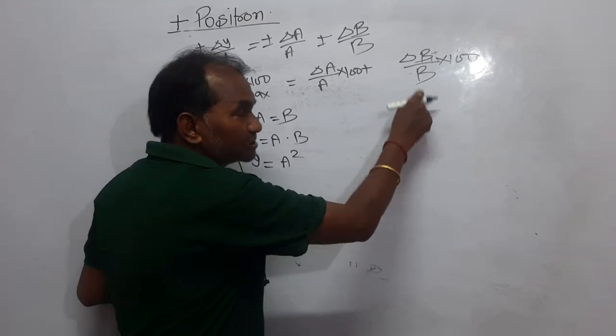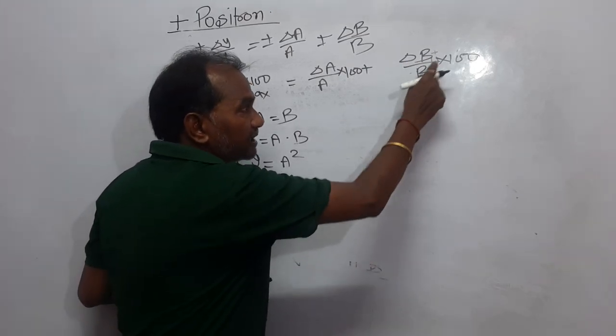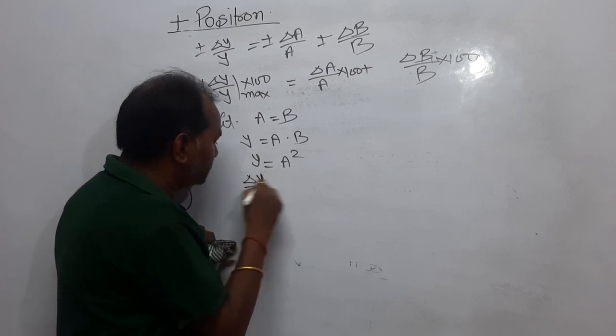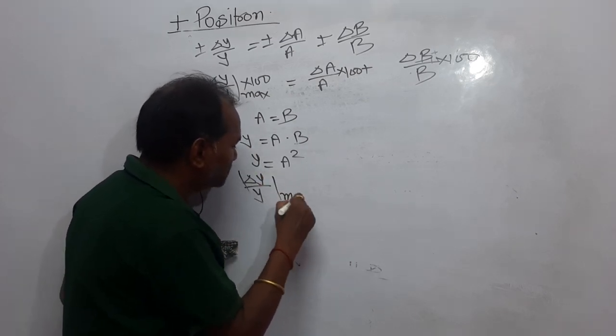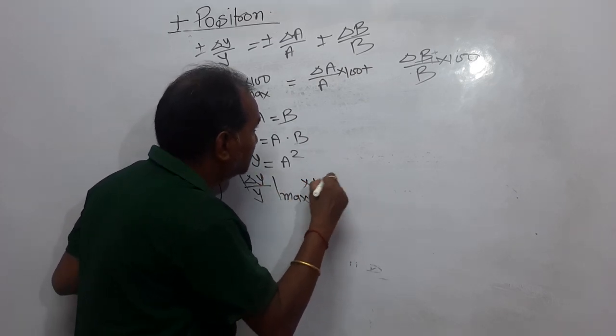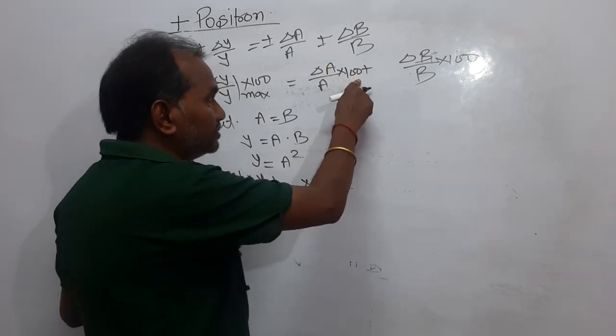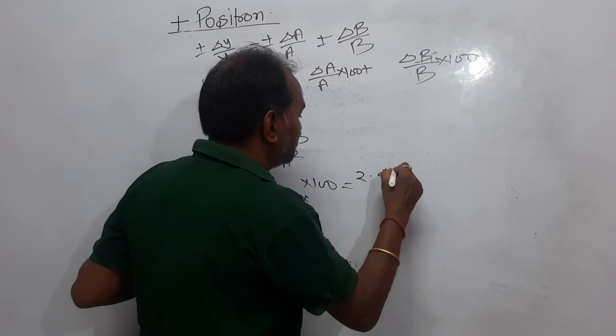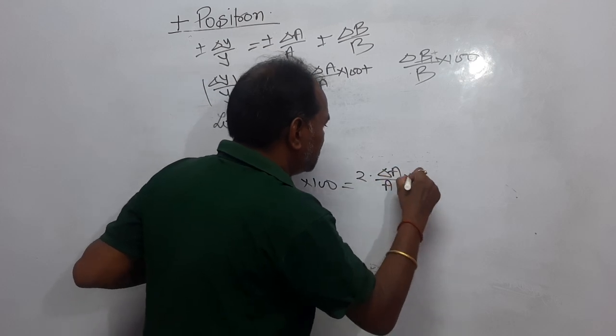So here also will be delta A upon A into 100. So the result will be delta y upon y max into 100 is equal to delta A upon A into 100 plus delta A upon A into 100, means 2 delta A upon A into 100.